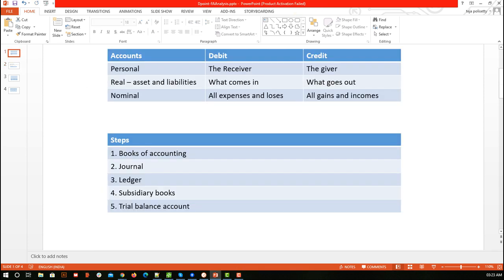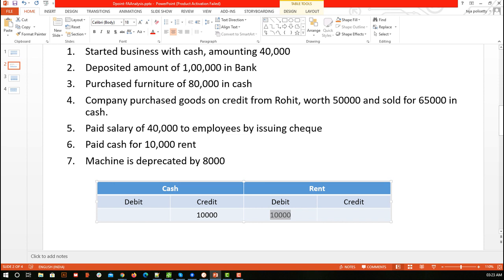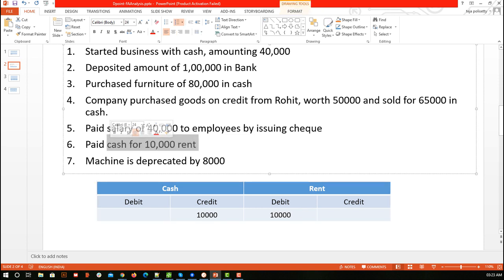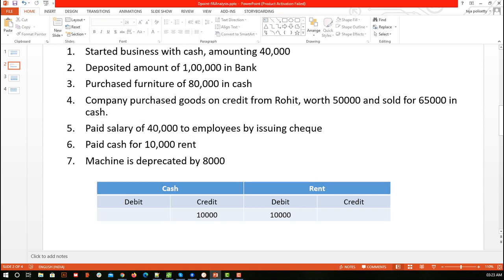Now what is liability? Liability comes under a real account. So for rent, what comes in is nothing but debit. So we can say we have debited it. So I hope this thing is clear, right? So let me copy this again. Okay, pause and do. Yeah, that is done. So let me clear the accounts, clear the amounts.